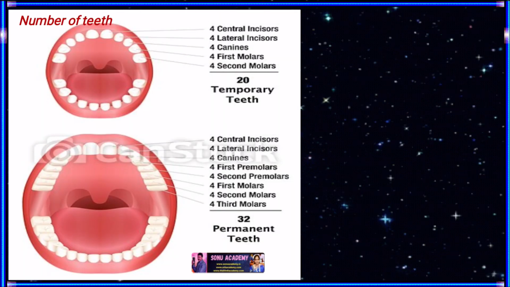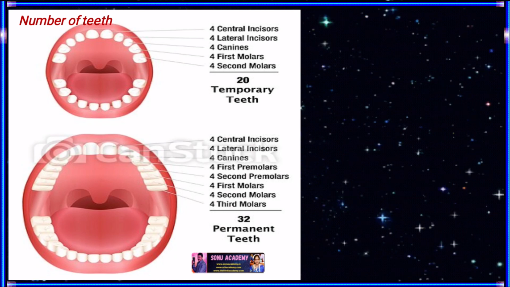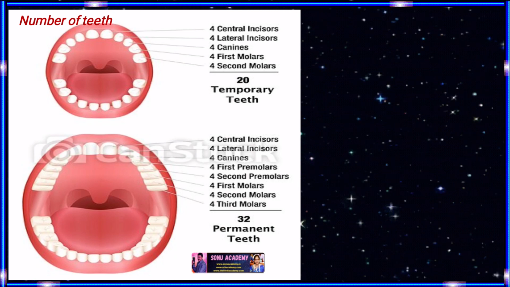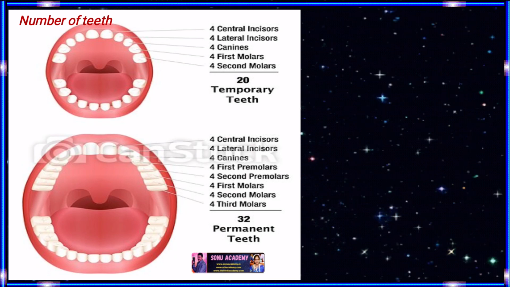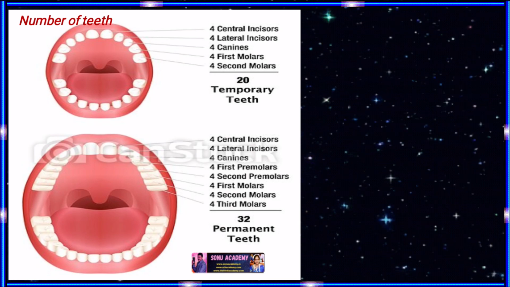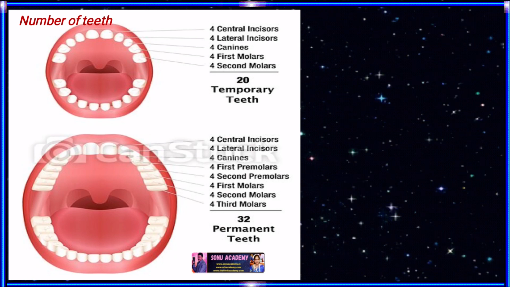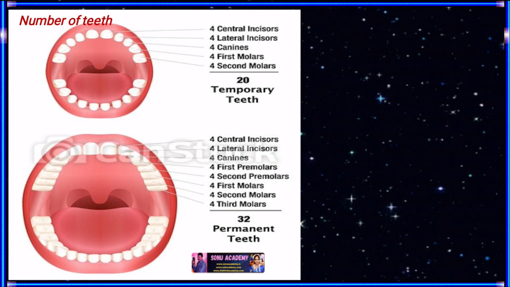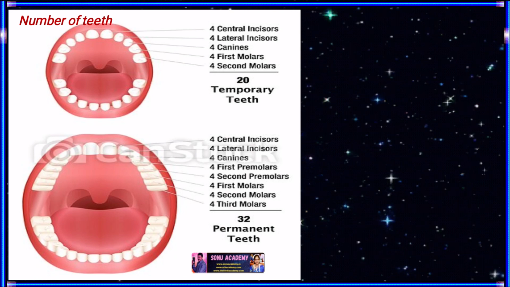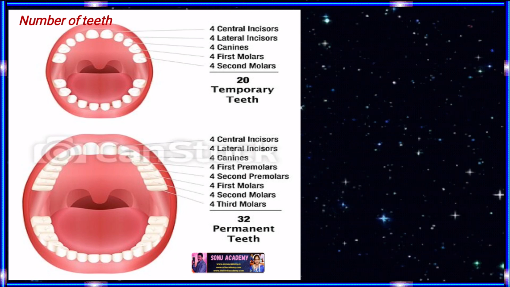Children, now let us discuss the number of teeth which is present in humans and other organisms. The milk or deciduous teeth are 20 in number, 10 in upper and 10 in lower jaw. The deciduous teeth begin to erupt when the child is about 6 months old and should all be present by the end of 24 months.